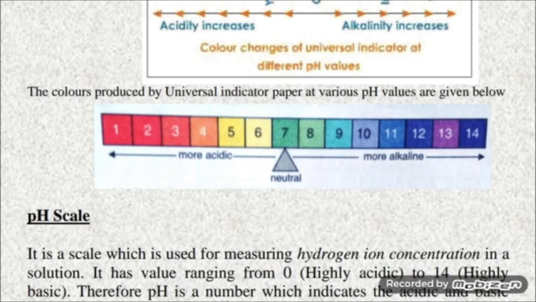So universal indicator paper or pH paper gives different colors at different pH values. So 1 to 14 the colors are represented here. Neutral is 7, for acidic 7 to 1. You can see at 1 the color is red and at 14 it is purple.